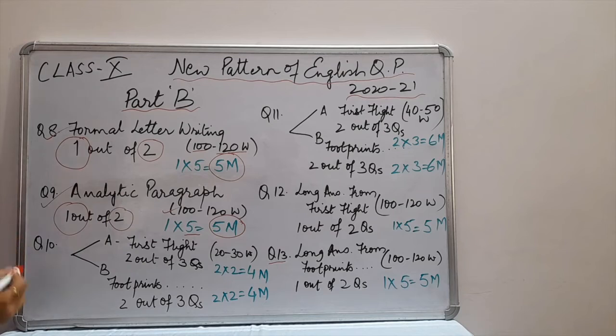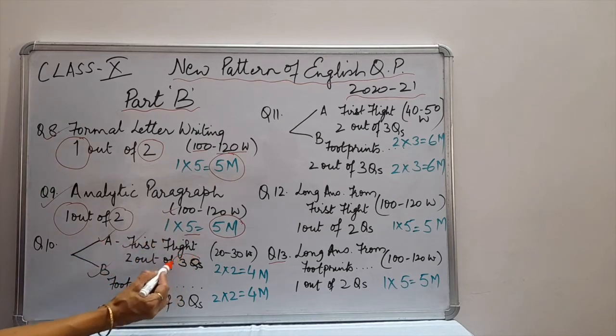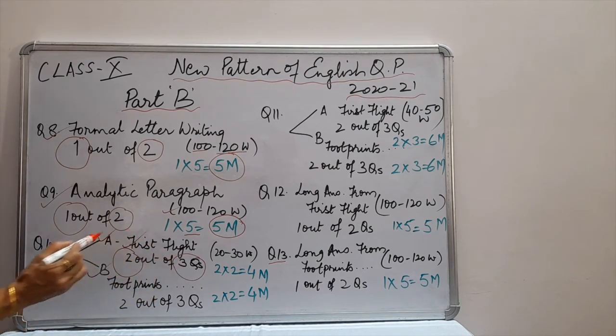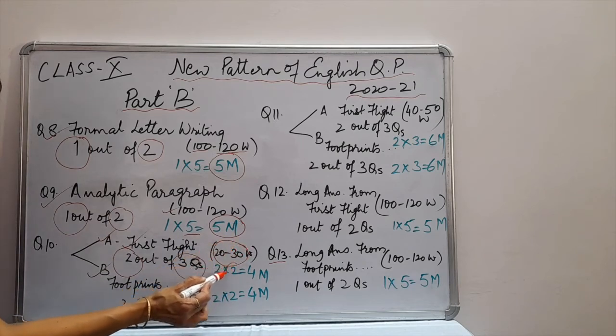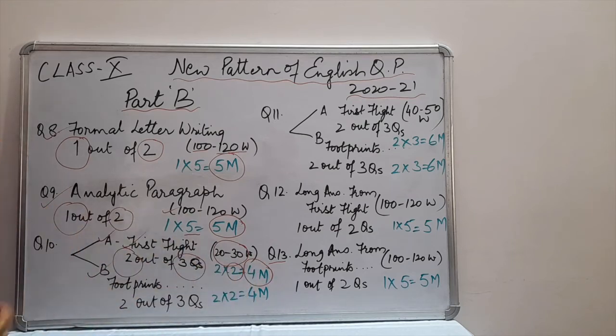Now question number 10 has got 2 parts, A and B. Now in A part you are going to get 3 questions from First Flight. You will have to do 2. So here is internal choice. You will do 2 questions out of 3 questions. These questions are to be answered in 20-30 words and each question is of 2 marks. 2 into 2 is equal to 4 marks.